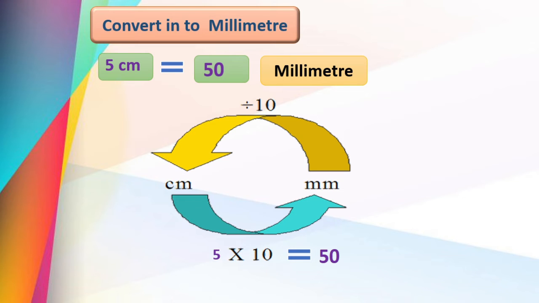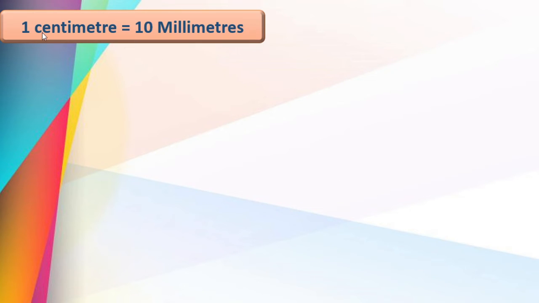Yes, whenever we are given centimeters and they ask us to convert into millimeter, then we have to multiply that number by 10. Okay, and if it is given in millimeter and we want to convert that into centimeter, then we have to divide the number by 10. Okay, we will practice this more. Yes, 1 centimeter is equal to 10 millimeters.